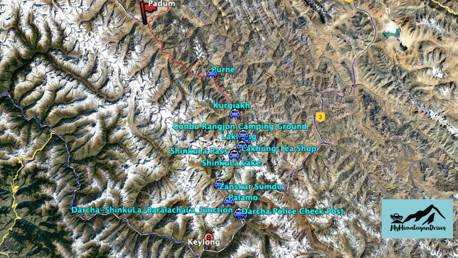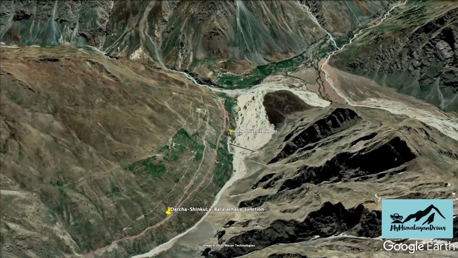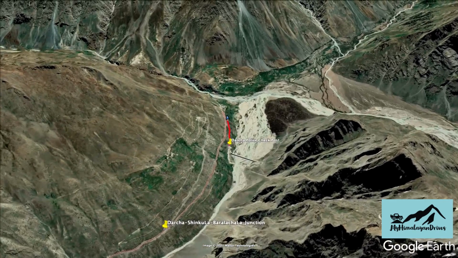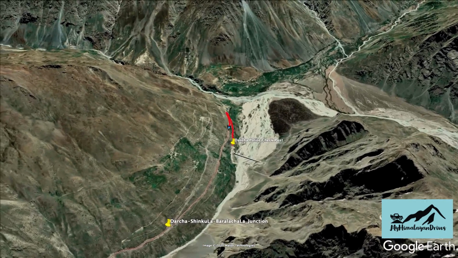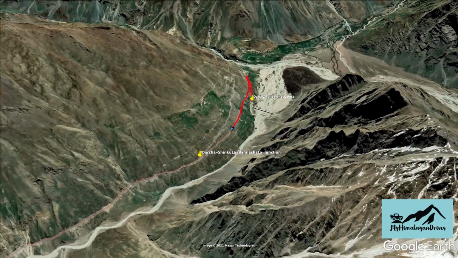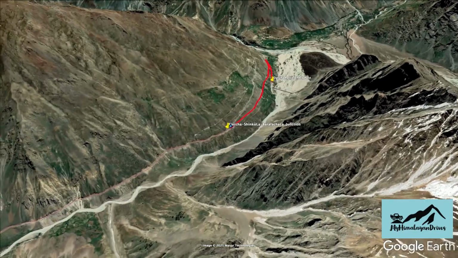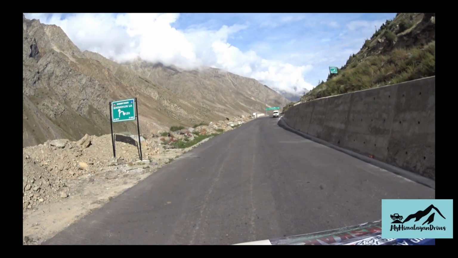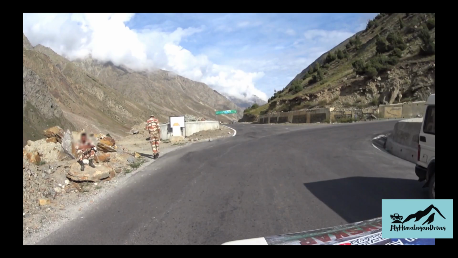We start from Darcha on Manali Leh highway and continue to drive for approximately 3 kilometers. There is a signboard which shows road to Sinkula Pass bifurcating from Manali Leh highway. We leave Manali Leh highway at this point and take the road to Sinkula. Sinkula is at an altitude of 16,500 feet.